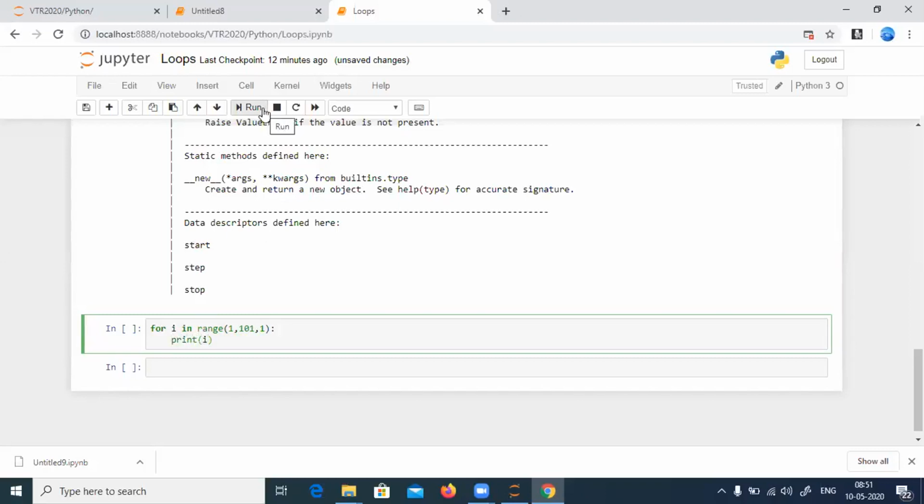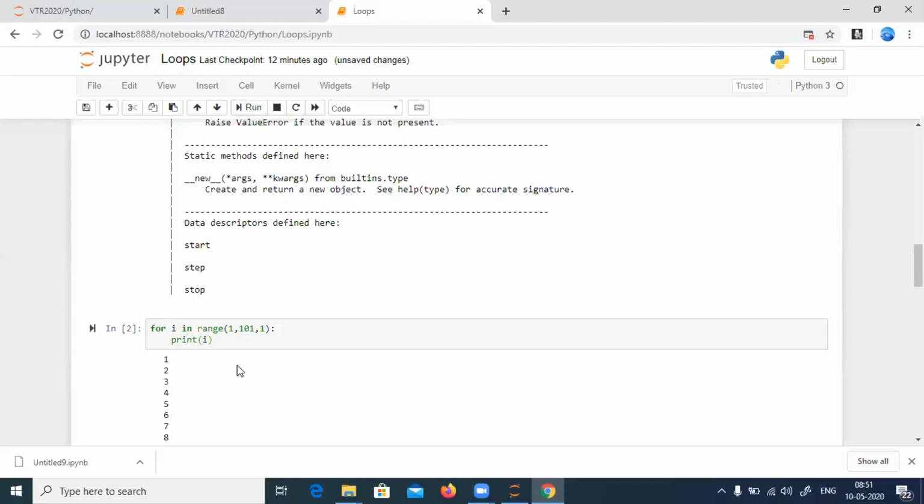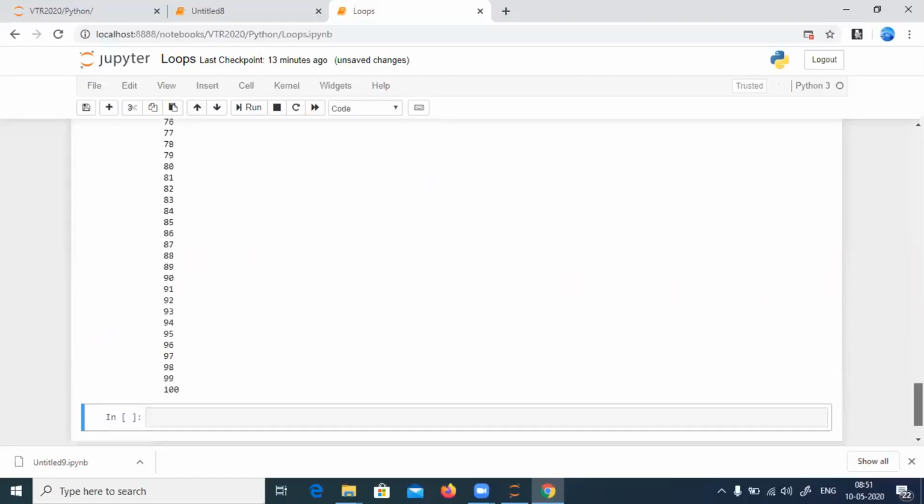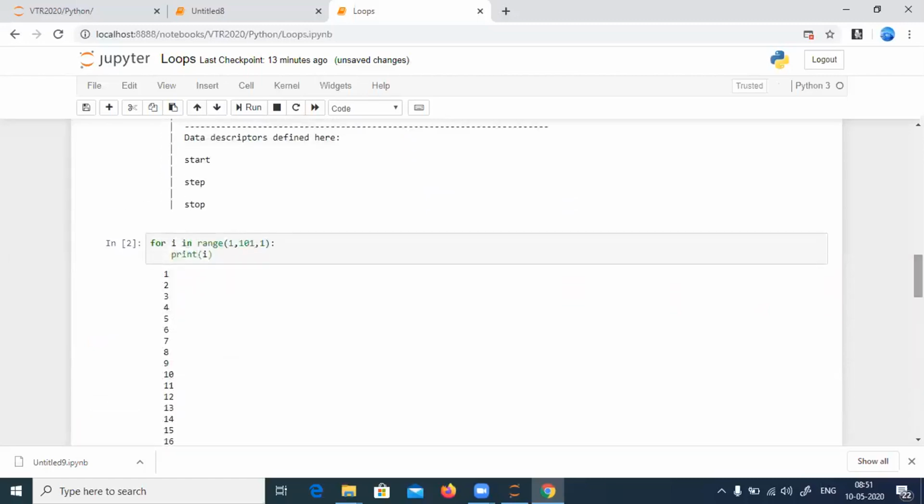So what will be the output? It prints till 100. How is it so? As I told you, the range has 3 parameters: initialization, that is start, stop, and the step. You're starting from 1, stopping at 101, and incrementing every time by 1. This is what the range function will do.